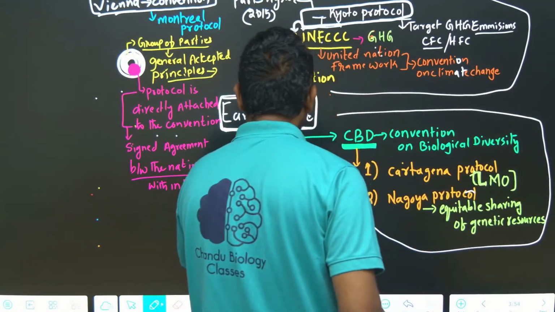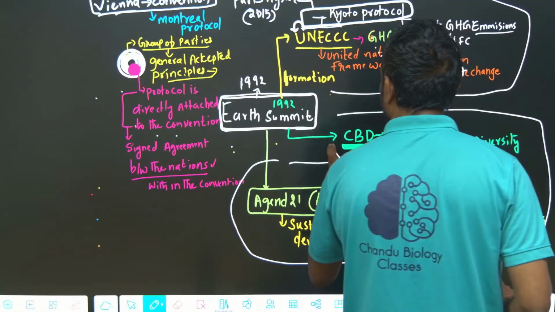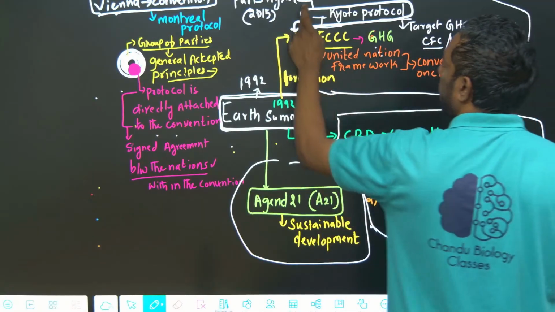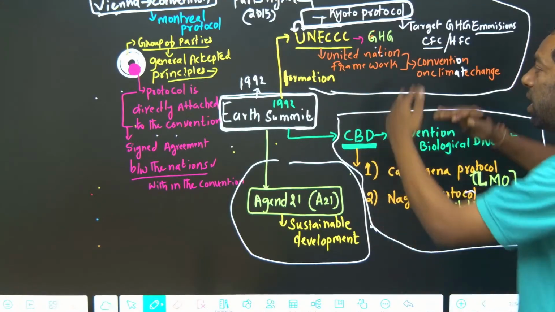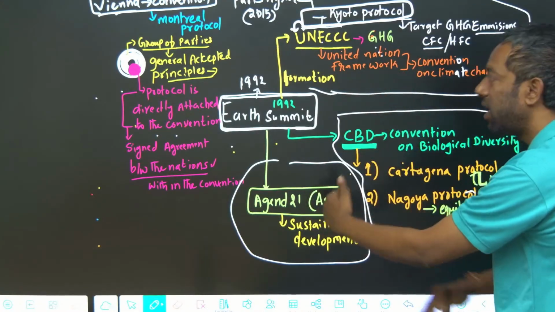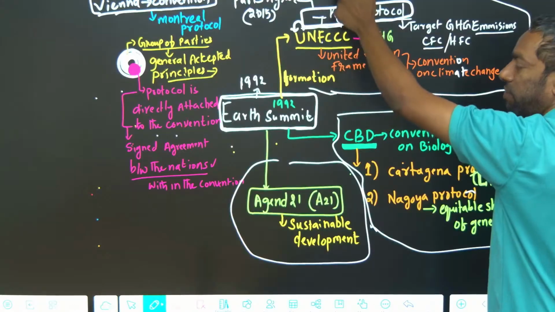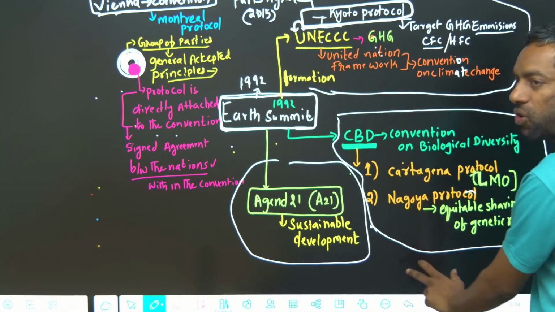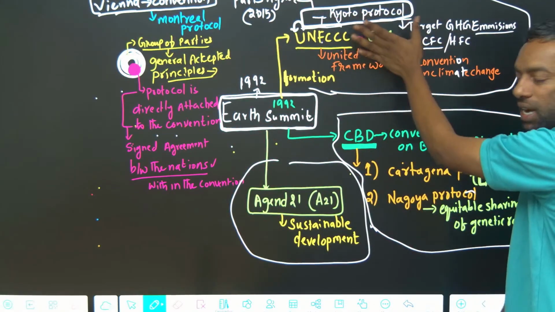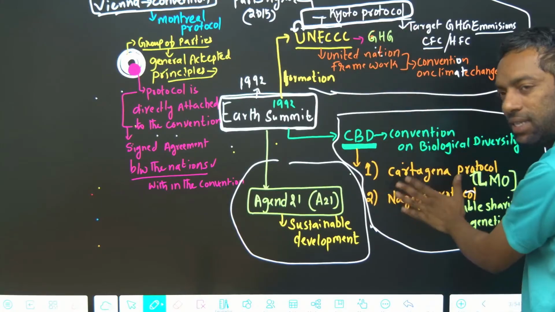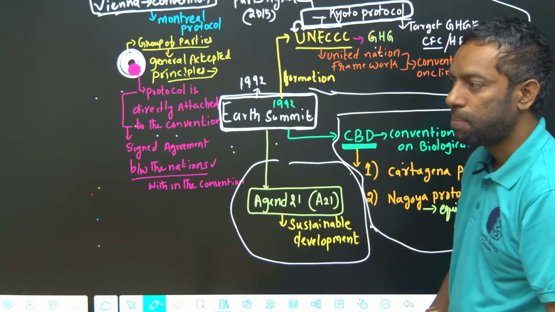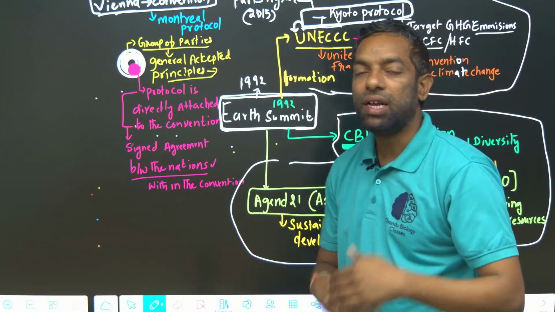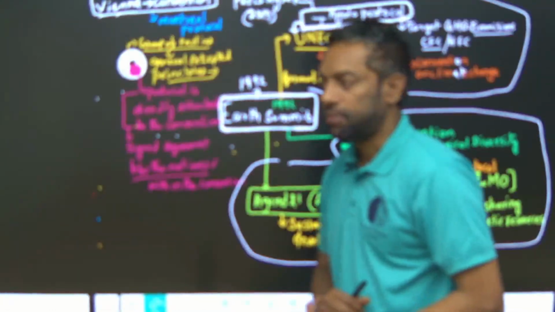Three historical events are produced from the Earth Summit. Okay, this is the Earth Summit. There is one agenda, two conventions, and one protocol from one, two protocols from the other. This is about the environment and climate change. This is about biodiversity. I hope you guys understand this. Okay, take a screenshot. We will move further.